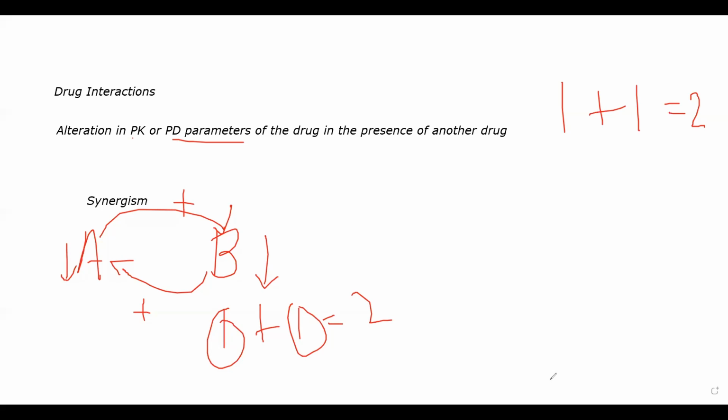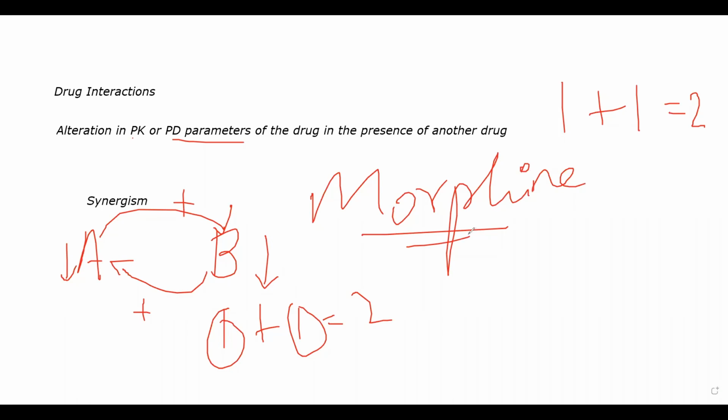For an antagonist, another example would be, let's suppose someone takes morphine. Let's suppose someone is having an overdosage of morphine. The direct antagonistic drug for morphine will be naloxone. Naloxone is also an antagonist for alcohol. Whenever someone has alcohol toxicity or morphine toxicity, you can give naloxone or naltrexone and it will reverse the effect of morphine. It will compete with those drugs, the initial drug. So it will compete with morphine or it will compete with alcohol. In alcohol, especially methyl alcohol or ethyl alcohol, if there is ethyl alcohol toxicity then naloxone is given.